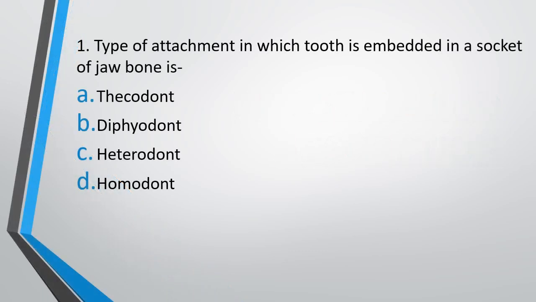Question number 1. Type of attachment in which tooth is embedded in a socket of jawbone is A. Thecodont, B. Diphyodont, C. Heterodont, or D. Homodont. The correct answer is option A, Thecodont.